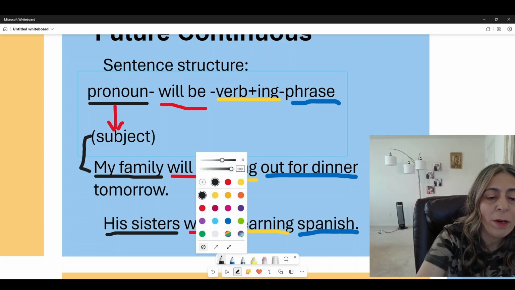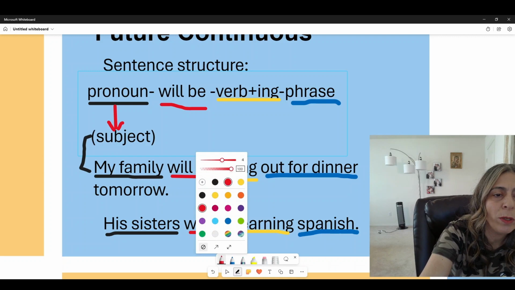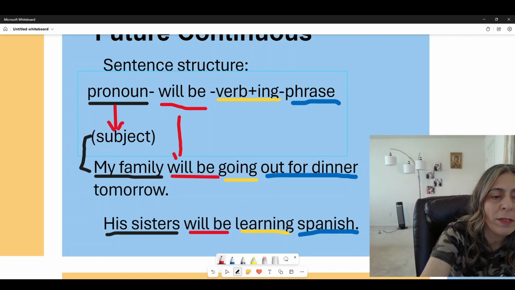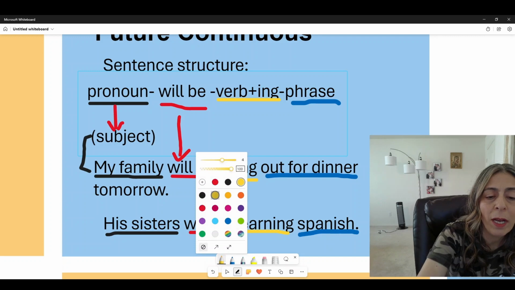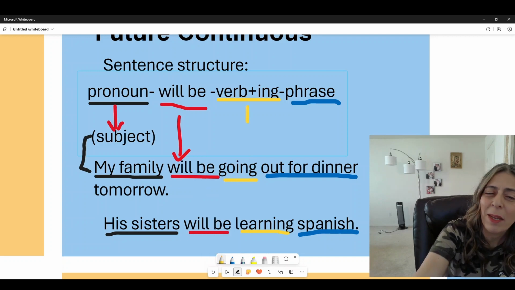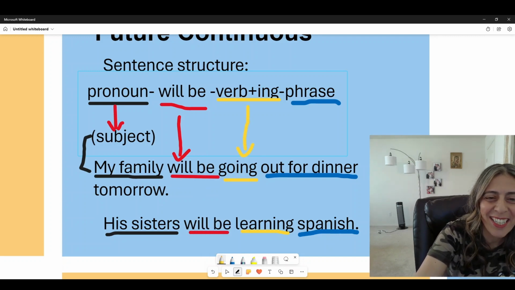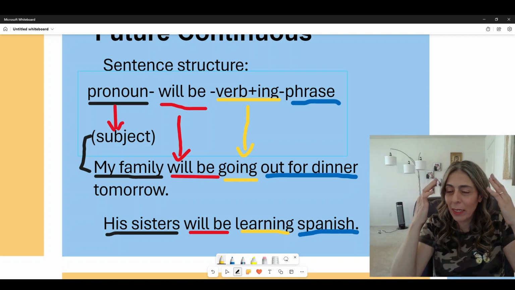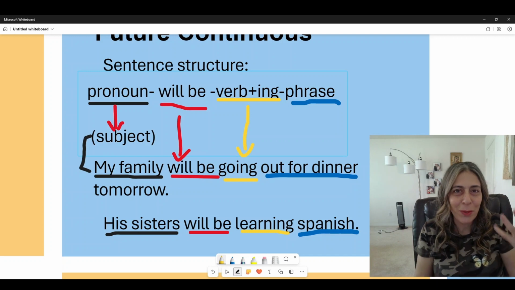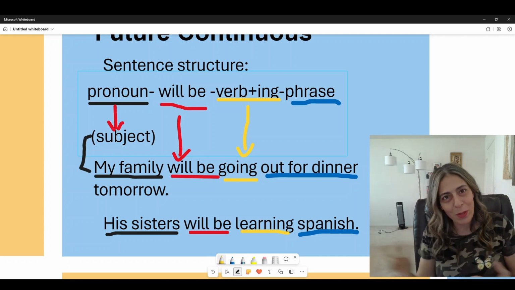Now, the verb to the future is will be, so we have it the same here, will be, and then the verb to be, I mean the verb with ing. I keep saying the verb to be for ing. It's because it's something like fixed in my head, because always we use the verb to be with ing.